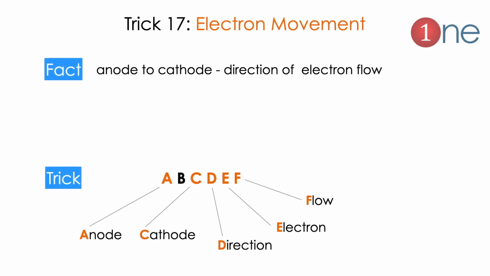Next tip will be on electron movement. This will help you mostly in electrochemistry. Normally the electron flows from anode to cathode. This is very hard to memorize and people often confuse it. It can be easily memorized from A, B, C, D, E, F. A means anode, B is silent here, C is cathode, D is direction, E is electron, F is flow. So easy, zero confusion, it will help you a lot.